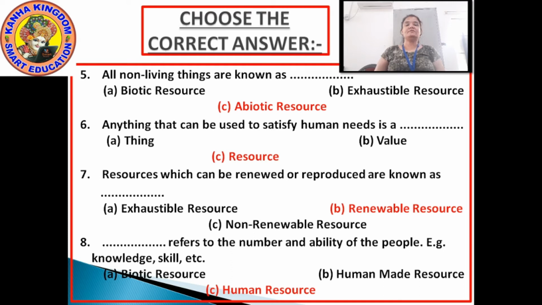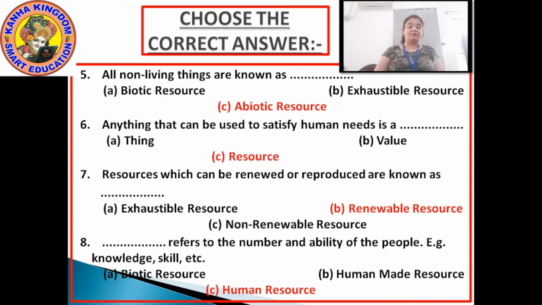Dash resources refers to the number and ability of people. For example, knowledge, skill. Which resource has this quality? Is it a biotic resource? No. Biotic resource means the world of living things.